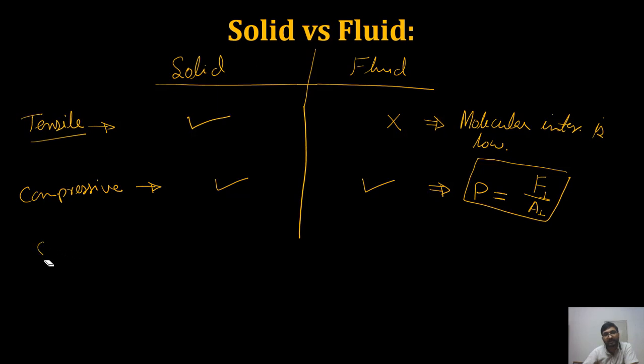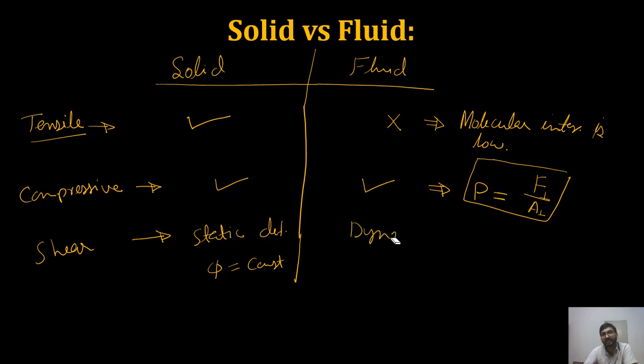And third is shear stress. When we apply shear stress, what will happen? In case of solid, we'll have static deformation, that is phi will be constant. In case of fluid, we'll be having dynamic deformation, and phi will be variable.